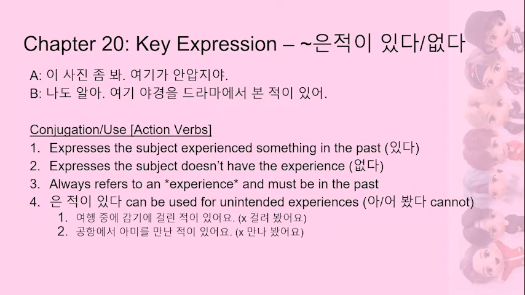So let's move on to page 36 and 37. This is our first key expression. So this is 은 적이 있다 없다. So let's look at the conversation example, the two lines at the top first. The first person says, 이 사진 좀 봐, which means look at this photo. 여기가 안압지야. This place, in the photo, is 안압지, which is a pond. So they're just talking about a specific place in Korea. That's just the name of a place.